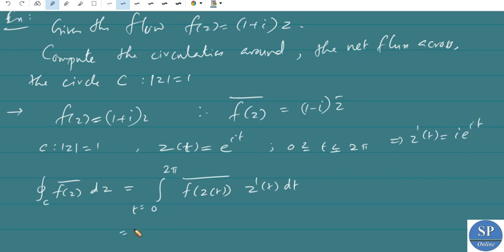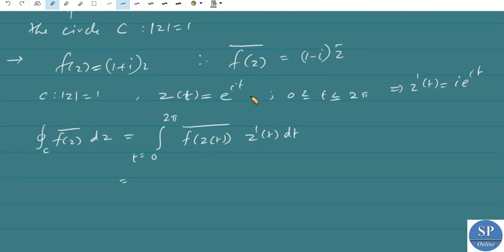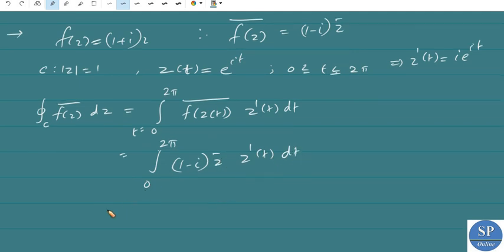So this is the integral for t from 0 to 2 pi, where f of z bar is 1 minus i into z bar, into z dash of t dt. This equals the integral from 0 to 2 pi of 1 minus i into e power minus it, since z is e power it so z bar is e power minus it, into z dash of t, which is i into e power it, dt.